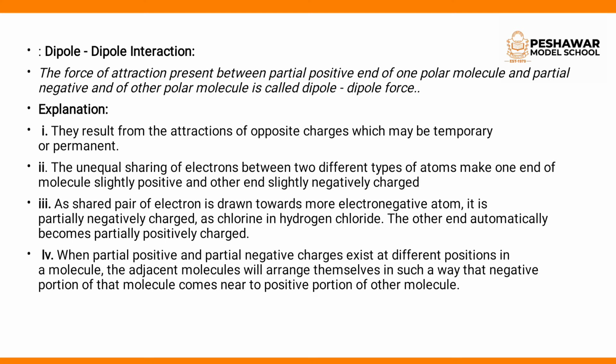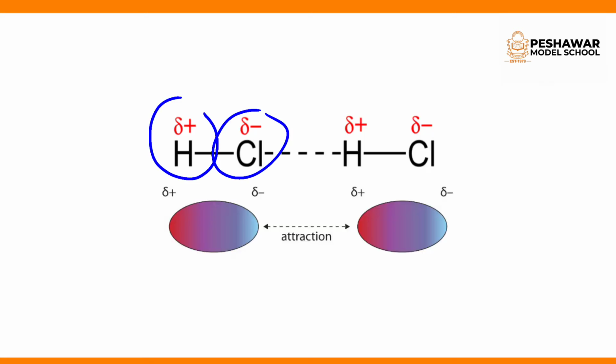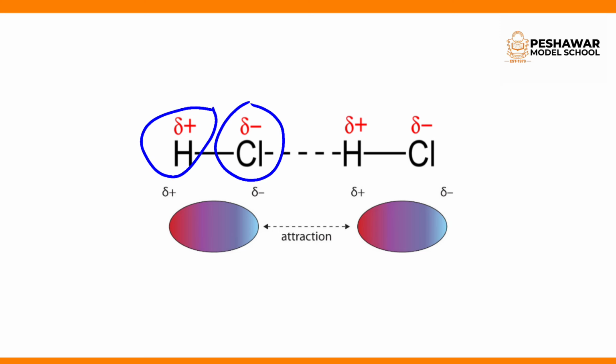Now look at the third point. A shared pair of electrons is drawn towards the more electronegative atom, which becomes partial negatively charged. That atom is chlorine in hydrochloric acid. The other end automatically becomes partial positively charged. Look here, the electronegative atom chlorine becomes partial negatively charged, and the hydrogen atom becomes partial positively charged.